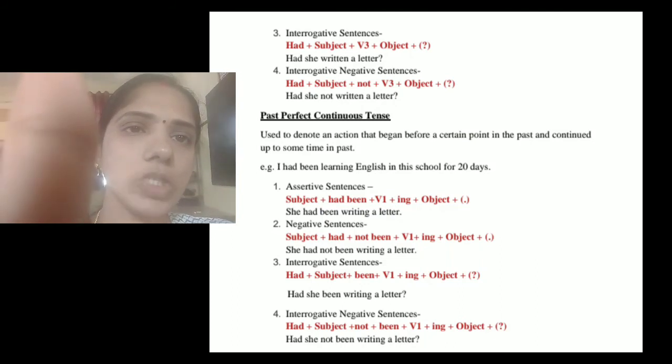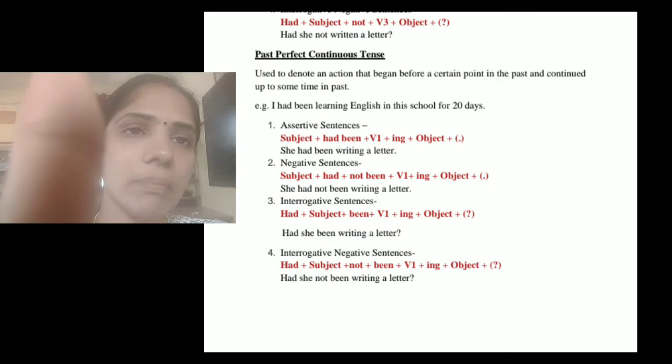Then we can see the past perfect continuous, which is used to denote an action that began before a certain point in the past and continued up to some time in the past. Had been learning English in the school for 20 days. For example, she had been writing a letter. This is an example for assertive sentences. Here is the rule: subject plus had been plus verb first form plus ing plus object plus filler.